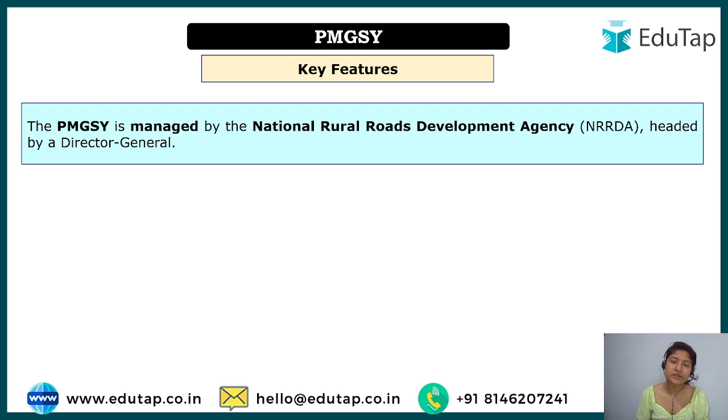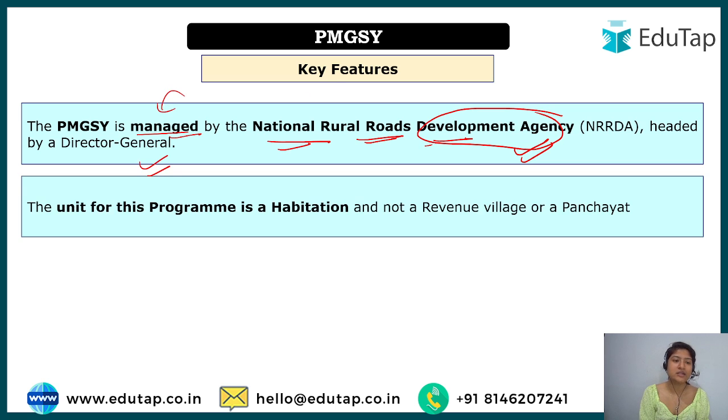However, this scheme falls under the rural development ministry, but it will be managed not by the rural ministry, but by the National Rural Roads Development Agency. So this agency, the National Rural Road Development Agency, will manage this Gram Sadak Yojana, and it will be headed by a Director General.